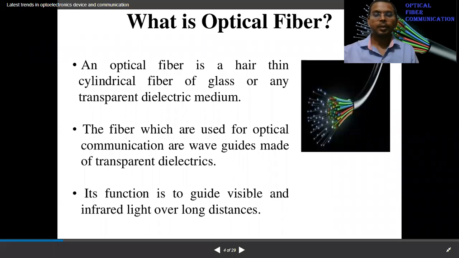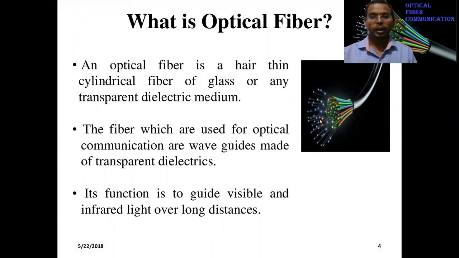So let me discuss what is optical fiber. Here you can see this is the optical fiber. Light is coming out of this. An optical fiber is a hair thin cylindrical fiber of glass or any transparent dielectric medium. The fibers which are used for optical communication are waveguides made of transparent dielectrics. Its function is to guide visible and infrared light over long distances. The principle of how the waveguide guides depends on the physics of total internal reflection, which we will discuss in coming slides.